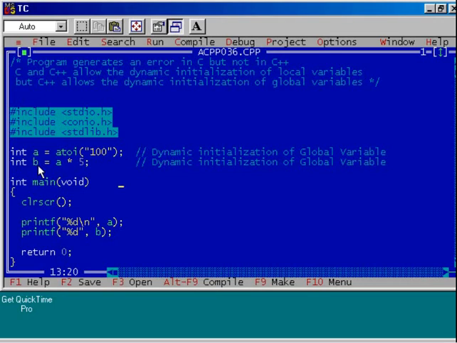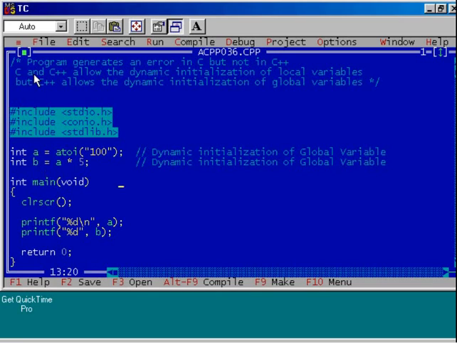Now see, B is again a global variable. How are we initializing B? We know that A will be initialized at execution time. And we are multiplying the content of A by the value 5. So it is a more dynamic initialization process. We are initializing the global variable at execution time or at runtime.